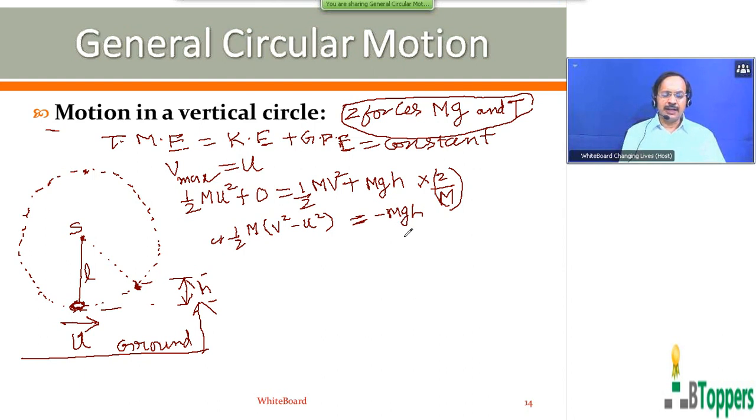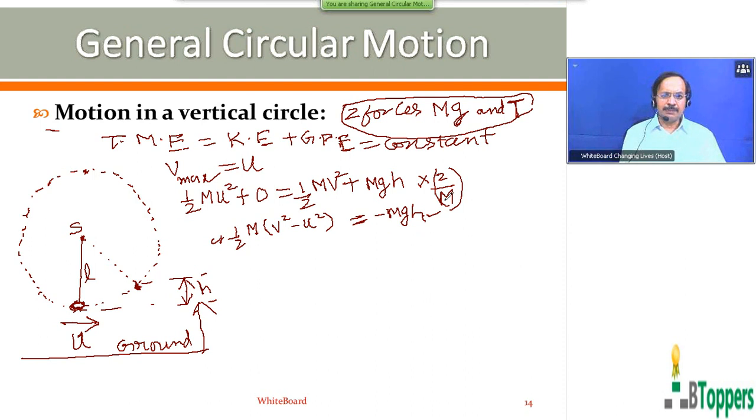The work done by the gravitational force on the bob when it rises through a vertical height h near the earth's surface is equal to minus mgh. That means you can as well write this equation directly from work energy theorem. Because no work is done by the tension force in the string on the bob, work is done only by the gravitational force on the bob. Then change in the kinetic energy of the bob is equal to work done by the gravitational force.